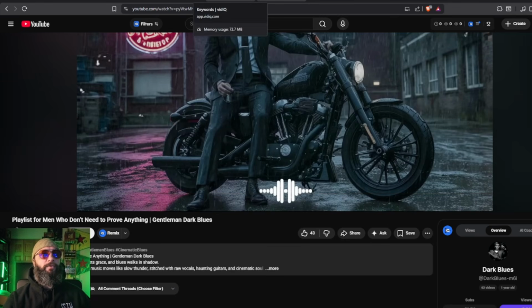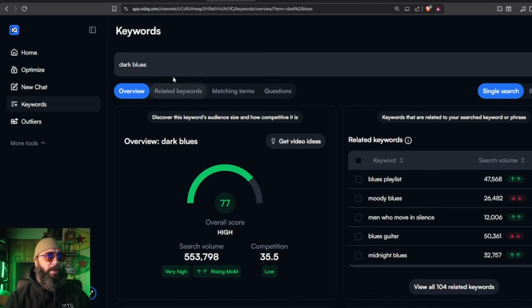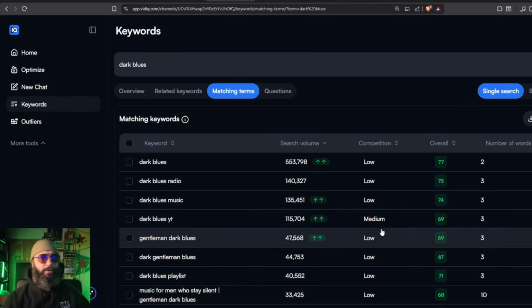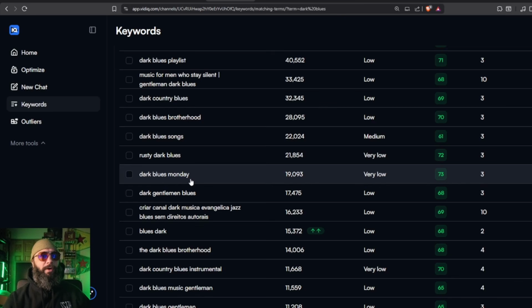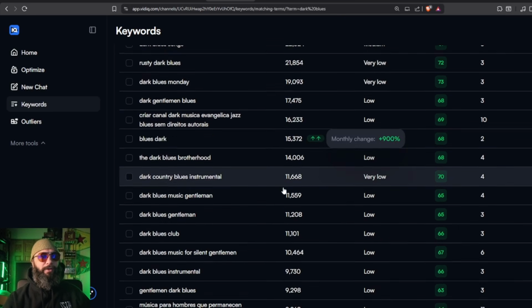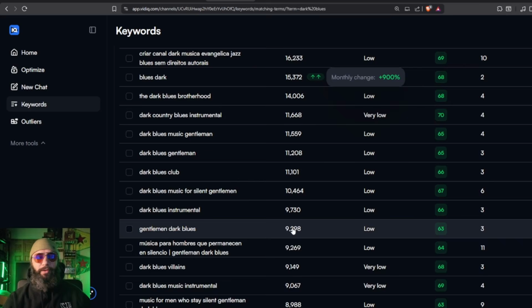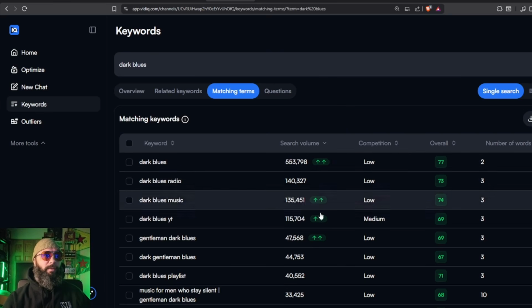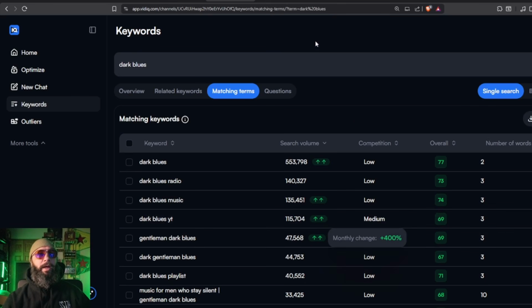And so we've done our keyword research, right? You can type in blues music, dark blues music, however you get to it. But when you type in your words, you got different ways to sort it. But we're just looking for low. So we got all these words, all these slices of pie to search. All these keywords are targetable. There's tons of people doing dark blues. There's tons of room, and there's a lot of listeners. And the audience tends to be a little older and have a little more money. So hopefully that should pay us better money. But you can see month over month, people are searching these things. All right, and so we're going to target that, and we're going to go create our YouTube channel,